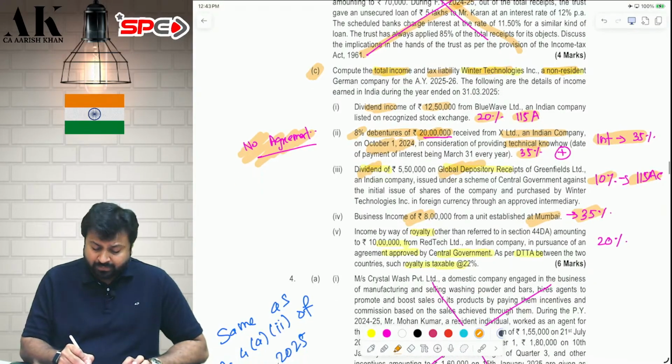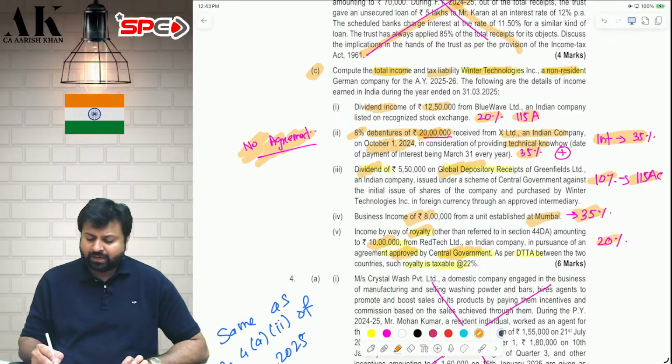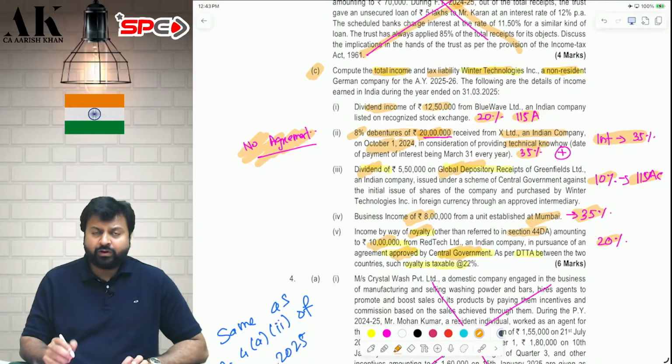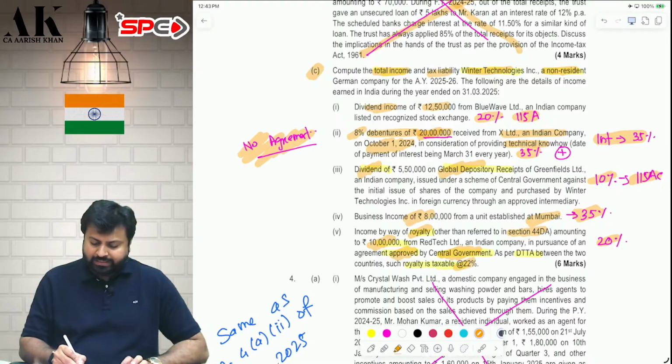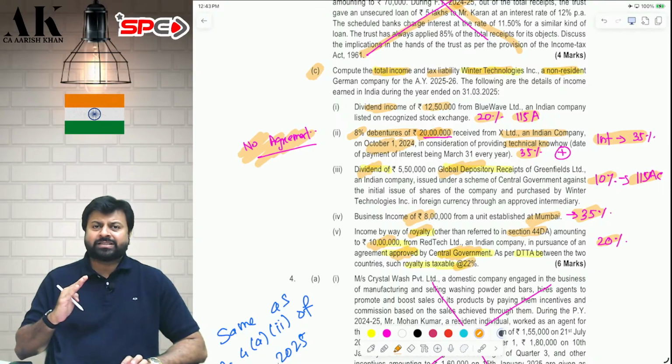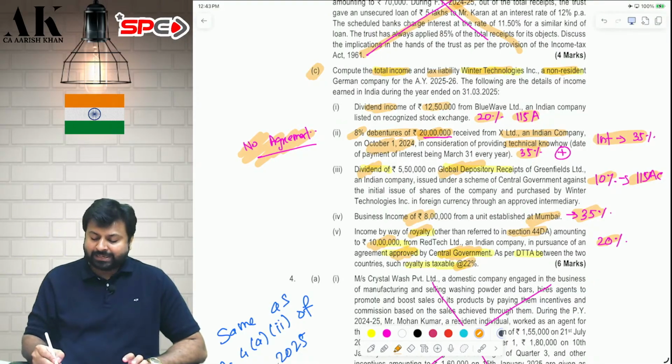And last but not least, royalty of 10 lakh rupees in pursuance of an agreement which is approved by the central government. Yes, this can come under 115A, and it is other than 44DA. This will be subject to 20% tax or DTAA, whichever is lower. DTAA says 20%, Income Tax Act says 20%; DTAA says 22%, Income Tax Act says 20%.